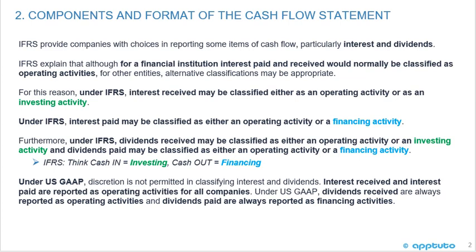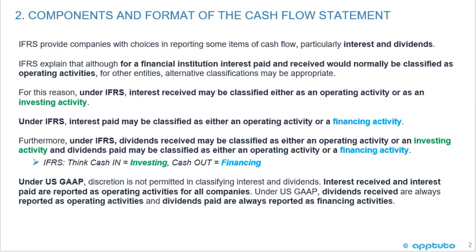For this reason, under IFRS, interest received may be classified either as an operating activity or as an investing activity. Under IFRS, interest paid may be classified as either an operating activity or a financing activity. Furthermore, under IFRS, dividends received may be classified as either an operating activity or an investing activity, and dividends paid may be classified as either an operating activity or a financing activity.